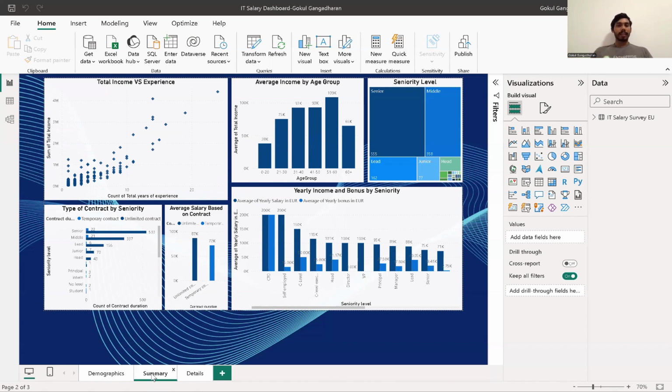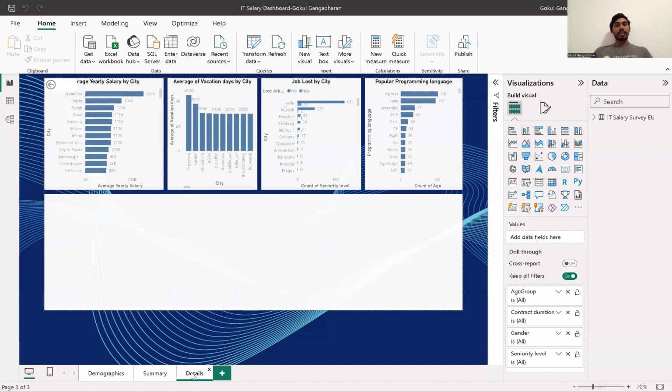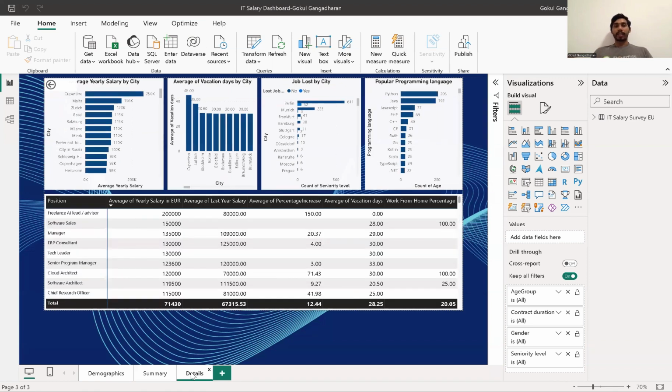The details page gives a detailed idea of the salary of people by city, the vacation days that people get, and also job losses. Because 2020, as we all know, is the year the corona outbreak happened, and a lot of people lost their jobs. Even though IT was an industry which gained from the 2020 corona outbreak, and mostly IT professionals have made a lot of money, still, there were job losses. So I'll be talking about that on this page.